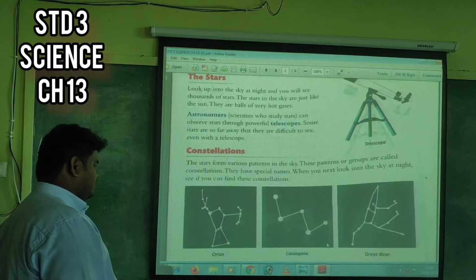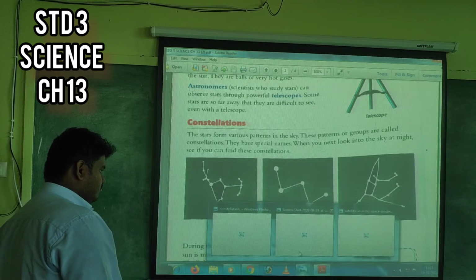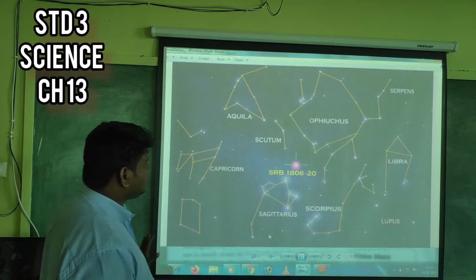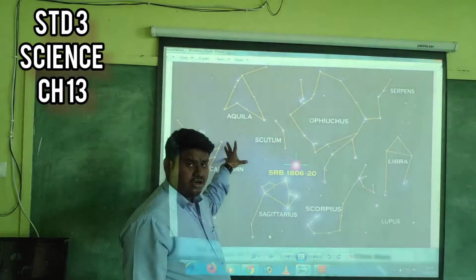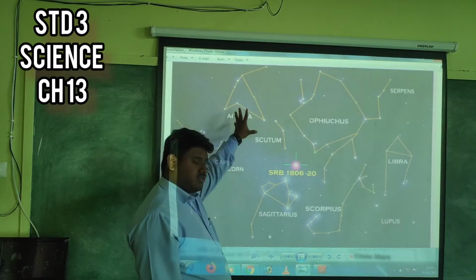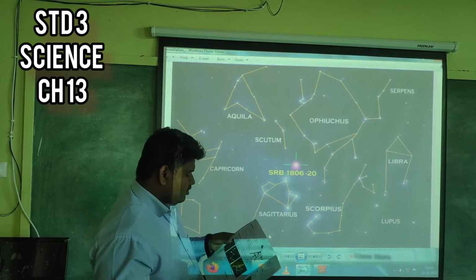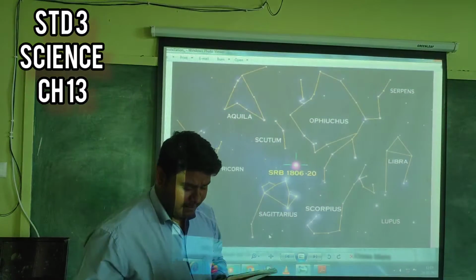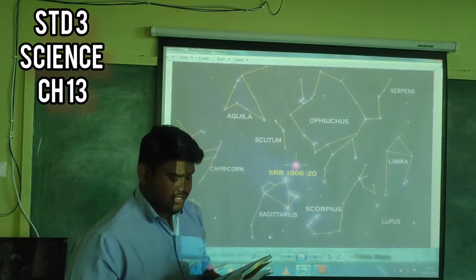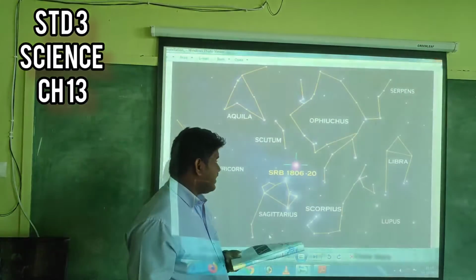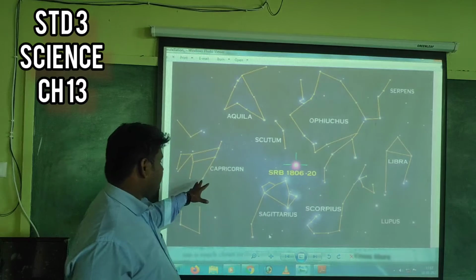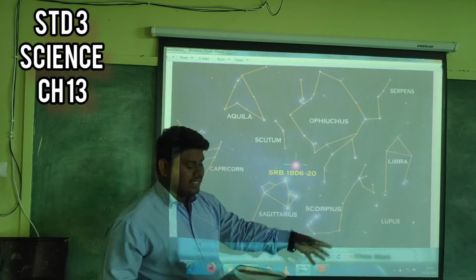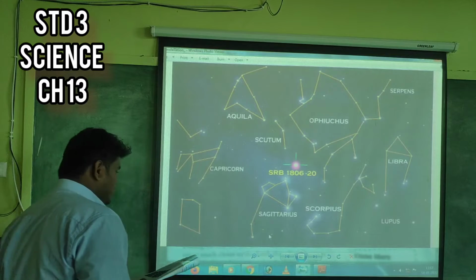Then we will know about constellations. So what are constellations? You can see there is a specific pattern for each one. The patterns are drawn, but the dots are the actual stars. The stars form various patterns in the sky. These patterns or groups are called constellations. They have specific names like Aquila, Ophiuchus, Capricorn, Sagittarius, Libra. Then in your book other constellations are also given.